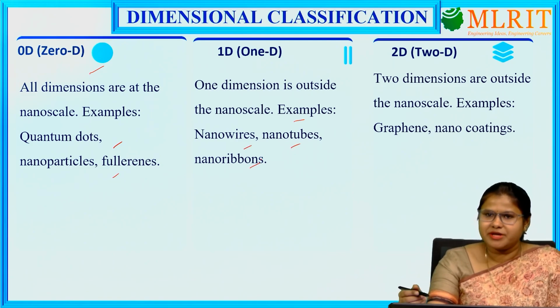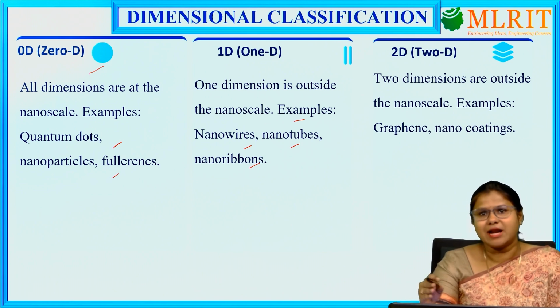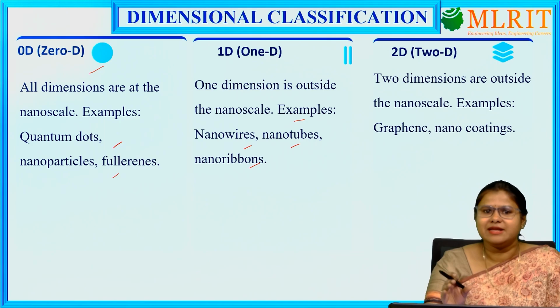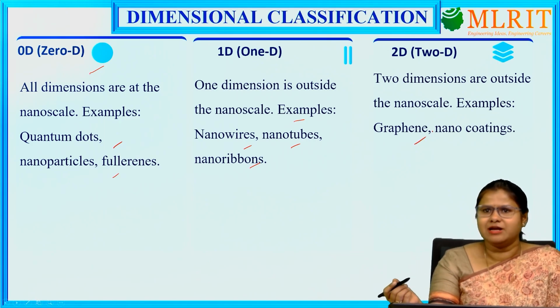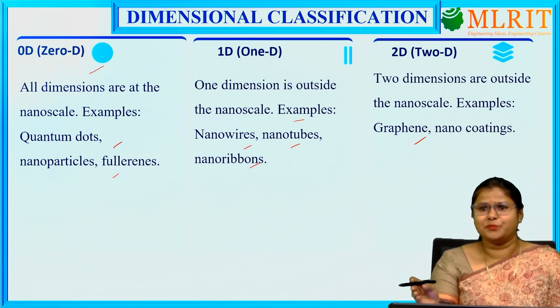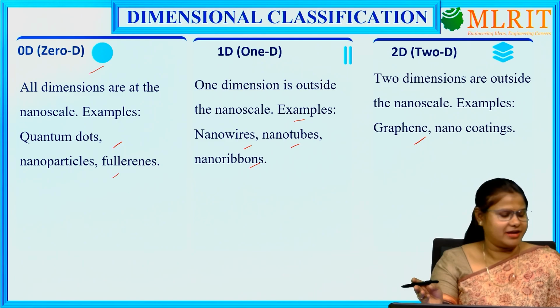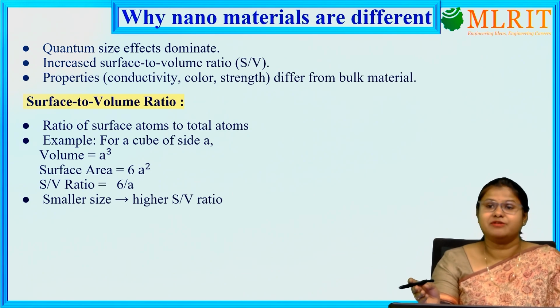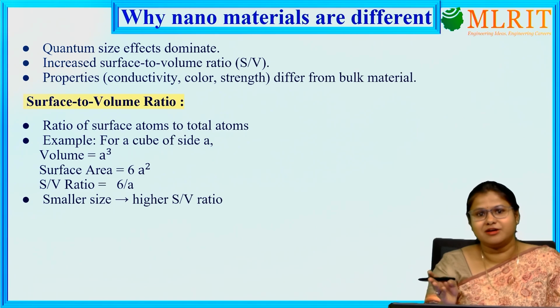Whenever we are considering two-dimensional, two dimensions are outside the nanoscale. That means two of the dimensions are on a larger scale. Examples are graphene and nanocoatings. These are a few kinds of nanomaterials, and this is how we can classify them dimension wise. Whenever we are considering three-dimensional, all three dimensions are outside the nanoscale.